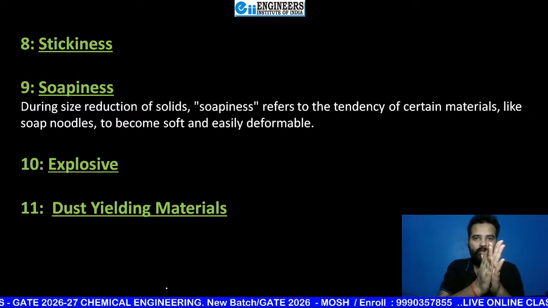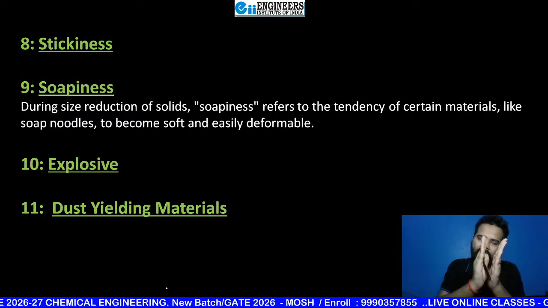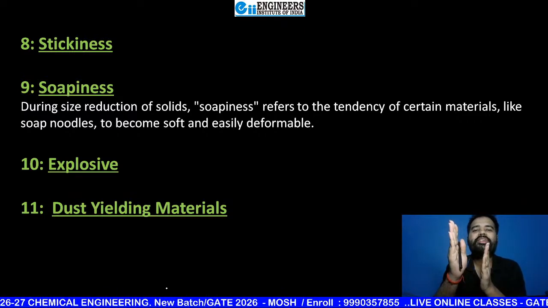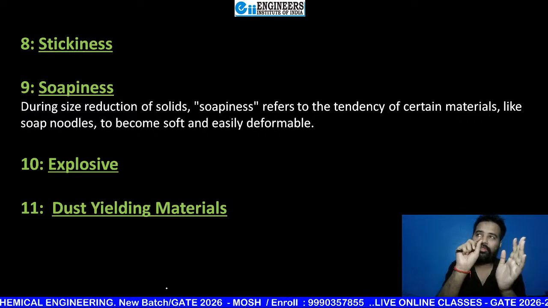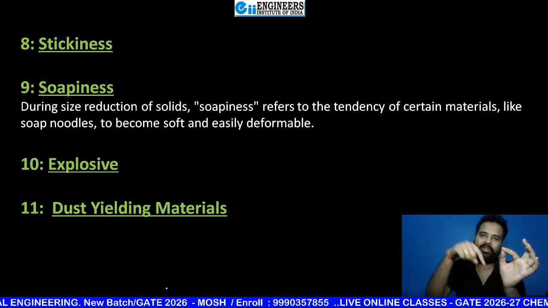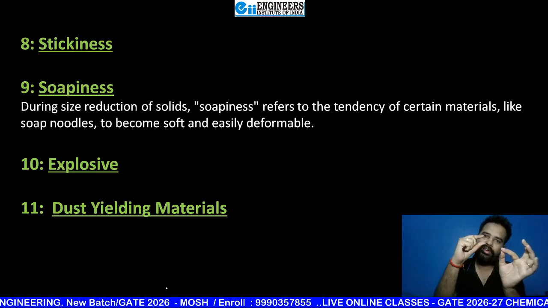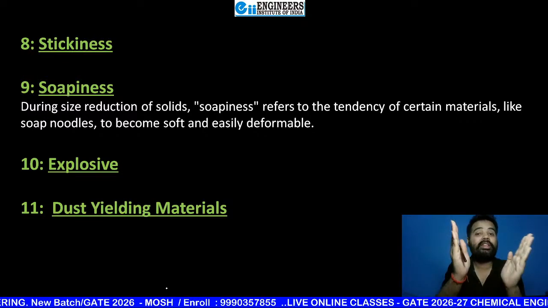No, initially it is not going to break. If I compress it a little bit, after compression the overall size of that soap will increase. Their thickness will decrease, the length and breadth will increase, and their total size will increase.